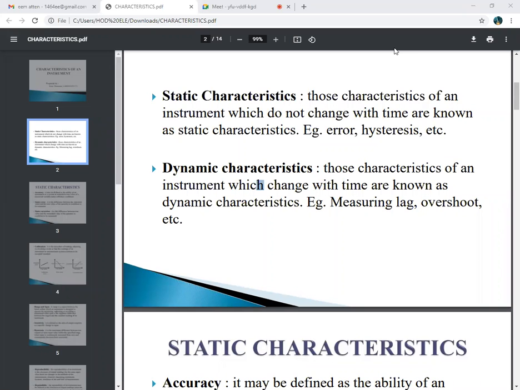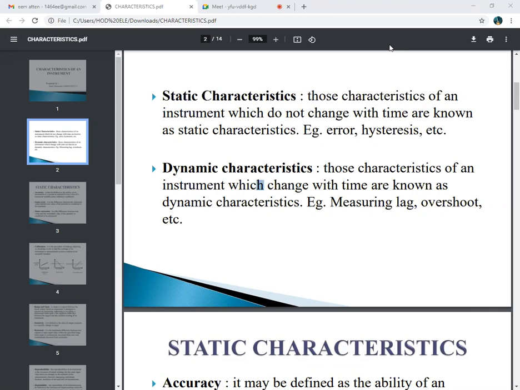Hello students, in today's lecture we will see the topic of the characteristics of measuring instruments from the first unit. So we know what is meant by measuring instruments.